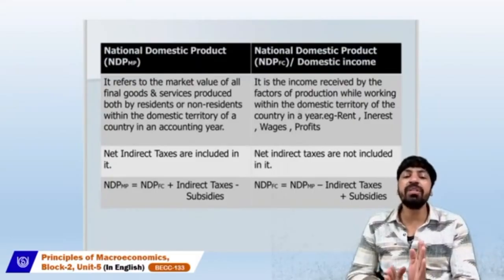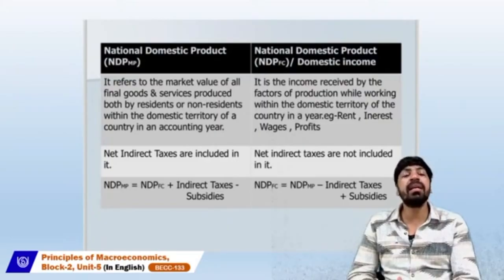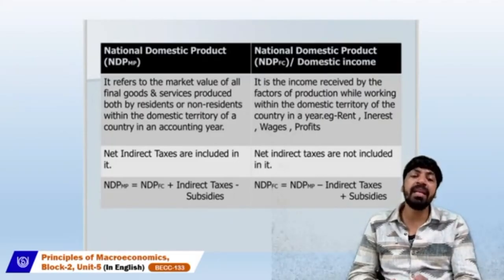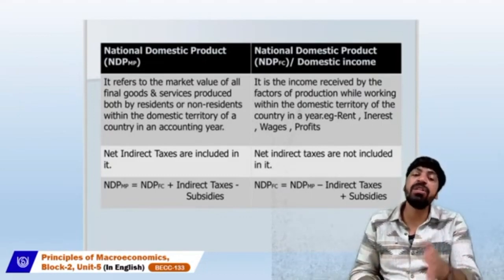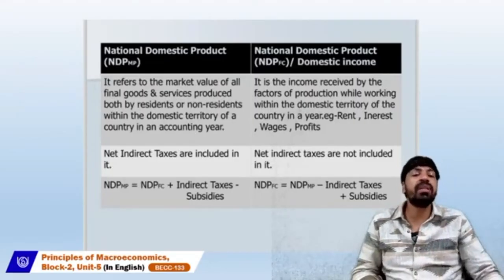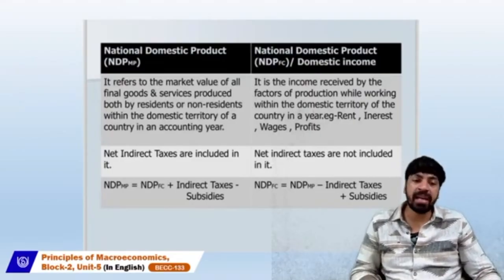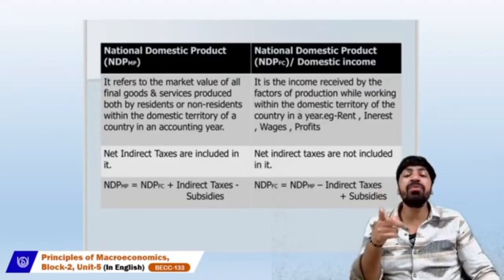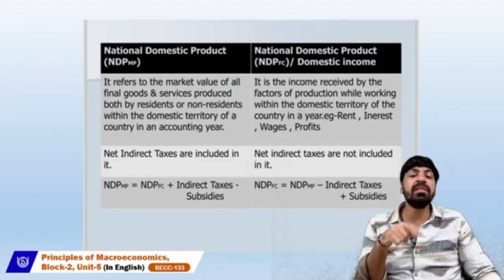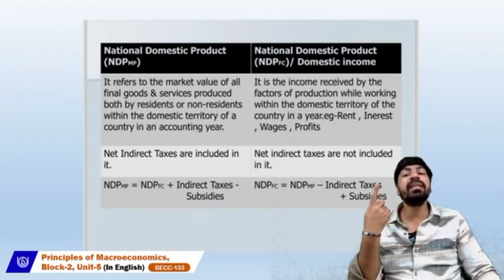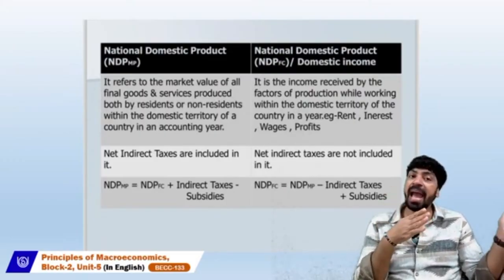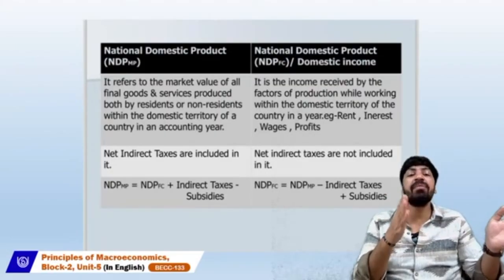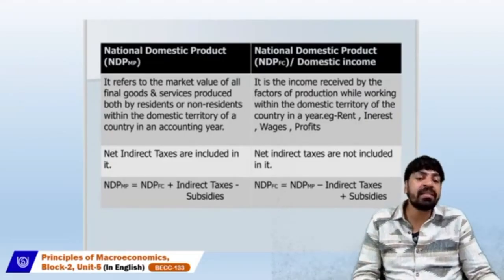When we talk about indirect taxes minus subsidy, that means we have to add the net indirect taxes. Why do we have to add the indirect taxes? Because we are going from factor cost to market price. If we are going from market price to factor cost, then we have to deduct the net indirect taxes. So when we talk about national domestic product at market price, we add the net indirect taxes.